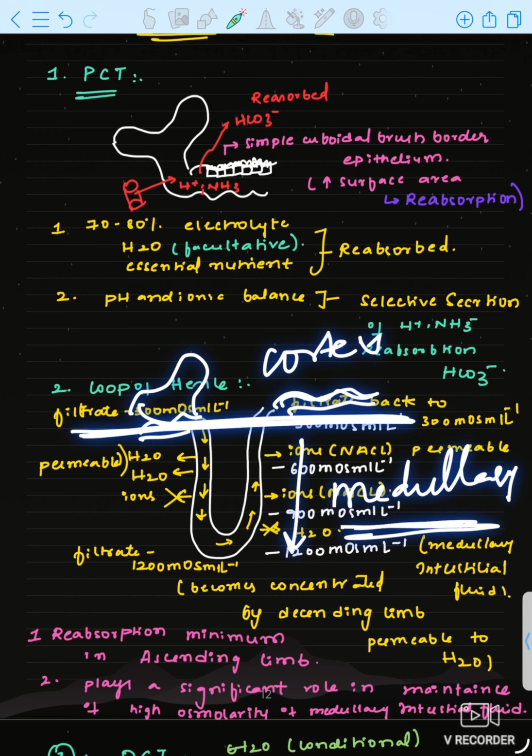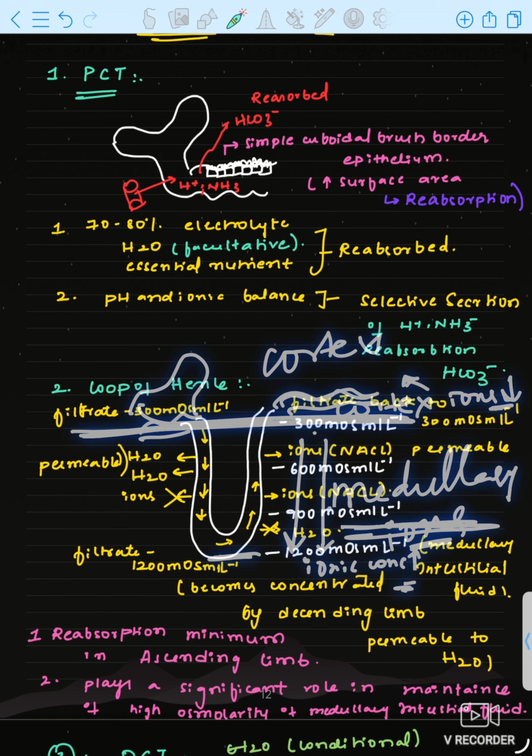In the medullary matrix, there will be so many ions. In the cortex region, ions will be less. As we go down to the tip of the loop of Henle, the ionic concentration will be very high. Here the ionic concentration is low.